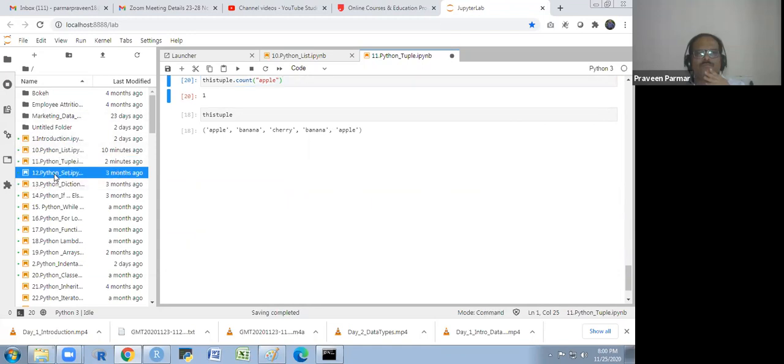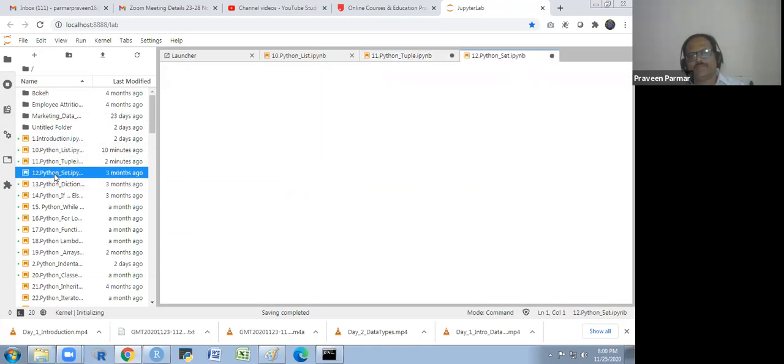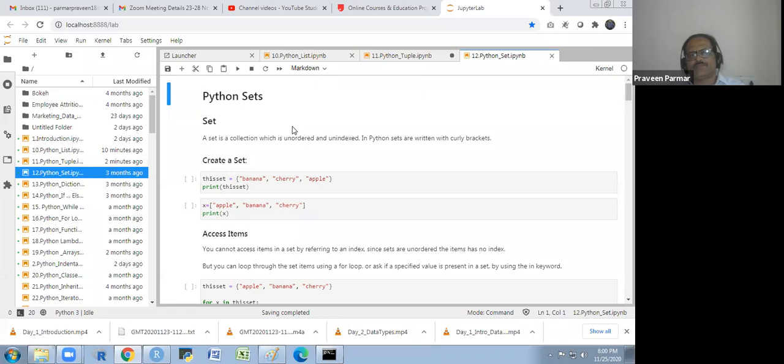Now we see the next data type, which is sets. A set is a collection which is unordered and unindexed. Python sets are written with curly brackets. So why is it unordered, I will explain. I have written banana, cherry, and apple and I print it.